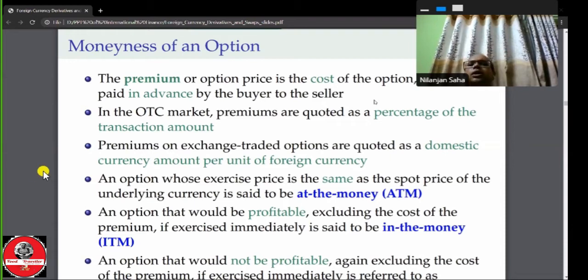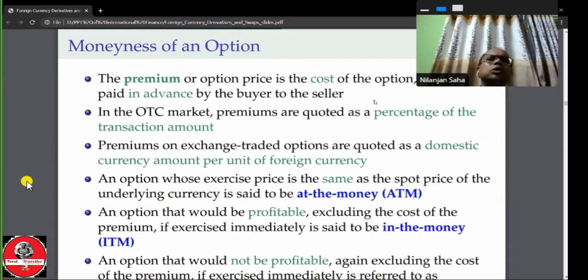In the OTC market, premiums are quoted as a percentage of the transaction amount, for example 5%, 2%, 3%. Premiums on organized traded options are quoted as domestic currency amount per unit of foreign currency. So I am not telling the wrong one,